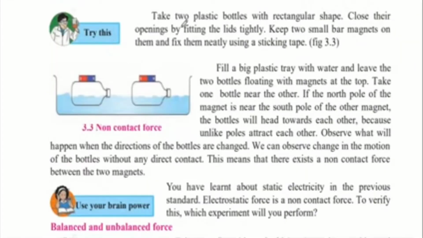Try this. Take two plastic bottles with rectangular shape. Close their openings by fitting the lids tightly. Keep two small bar magnets on them and fix them neatly using sticking tape. So here they have given an example of what they want to do in the experiment. You take two plastic bottles in a rectangular shape, and you have to make sure that the lid is closed tightly, and on them you keep bar magnets that look like this, and you stick them using tape.